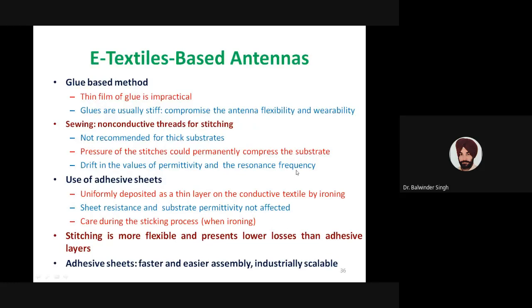extra careful. So stitching is more flexible and it presents lower losses than adhesive layer, but that is recommended for only thin substrates. And the advantage of adhesive sheets is that these are faster and easier assemblies, and we can easily scale these adhesive sheets at the industrial level.